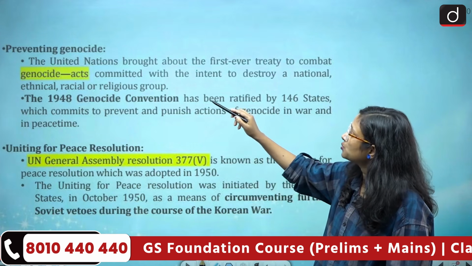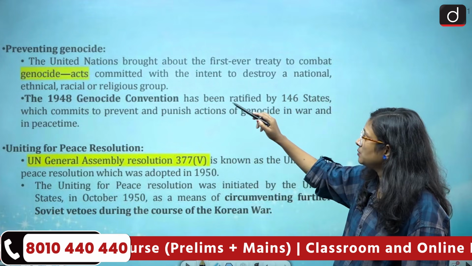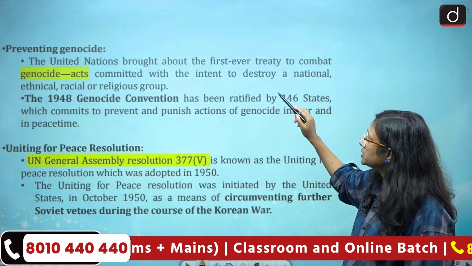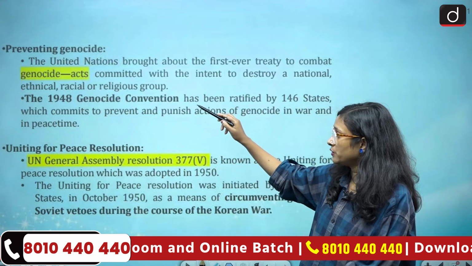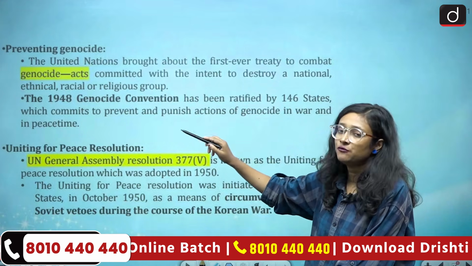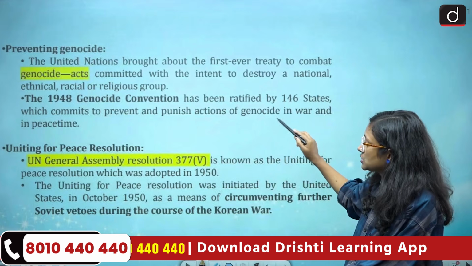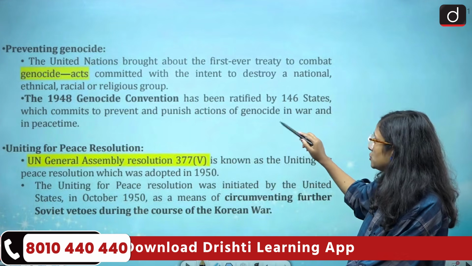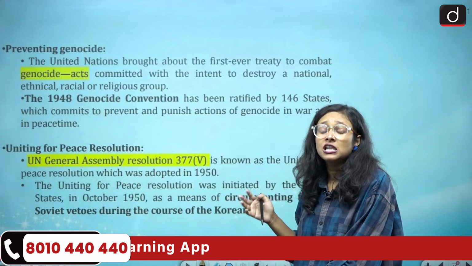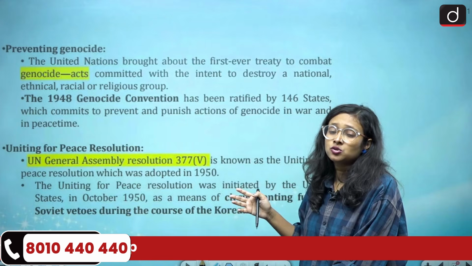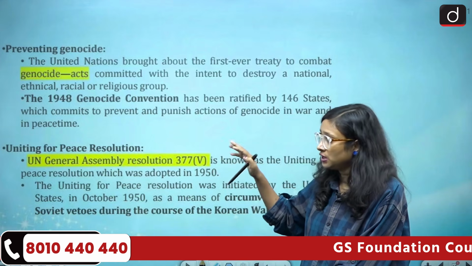So the United Nations brought about the first ever treaty to combat genocide acts committed with the intent to destroy a national, ethnical, racial or religious group. So in 1948 the Genocide Convention, which has been ratified by 146 states, commits to prevent and punish acts of genocide in war and in peacetime, because in Europe we can see that a large number of genocides happened. So that's why such acts are very much important.